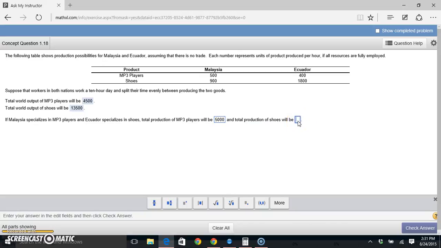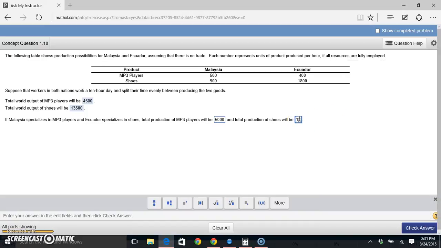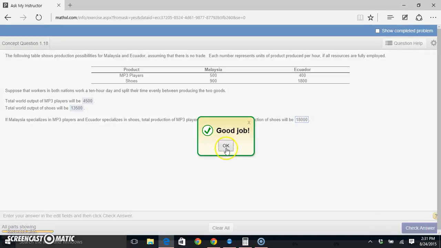And then similarly, the same question for shoes. Now we look at Ecuador. Ecuador is the only country making shoes now because they're specializing in shoes. And they can make 1,800 shoes in an hour. And now since they're specializing, they're spending their whole 10 hours on shoes. So I'm going to take that 1,800 and multiply it by the 10 hours they're spending, and they'll make 18,000 shoes. And since Malaysia's not making any shoes, that's our answer. The total number of shoes is just however many Ecuador makes. Check that, and we're good to go.